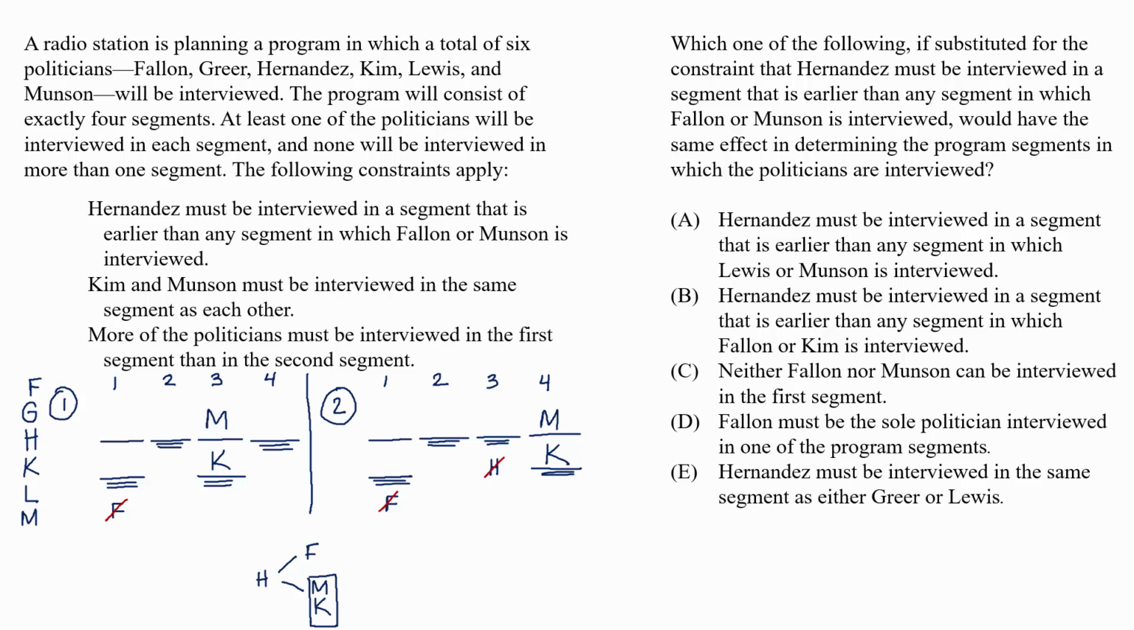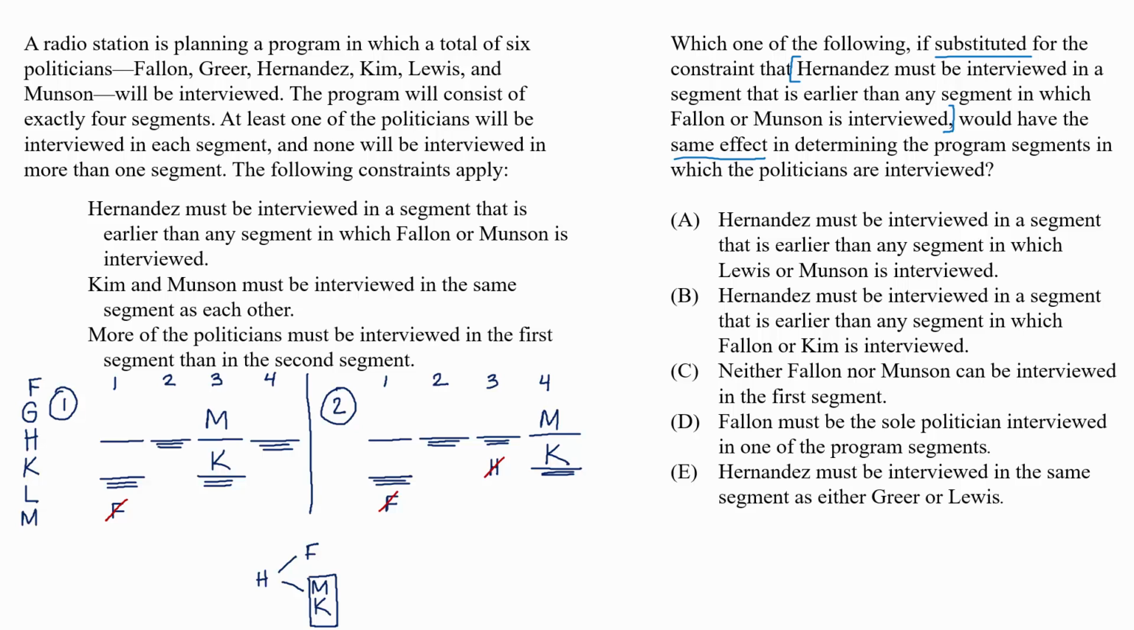So the question asks which one of the following, if substituted for the constraint that Hernandez must be interviewed in a segment that is earlier than any segment in which Fallon or Munson is interviewed, would have the same effect in determining the program segments in which the politicians are interviewed.